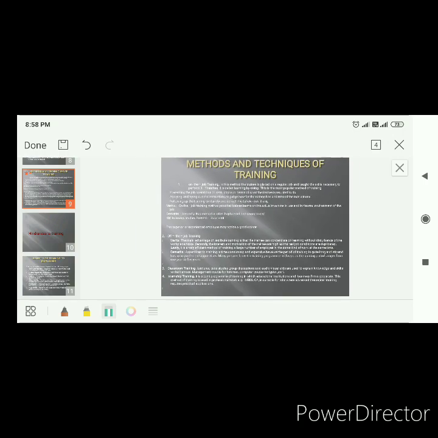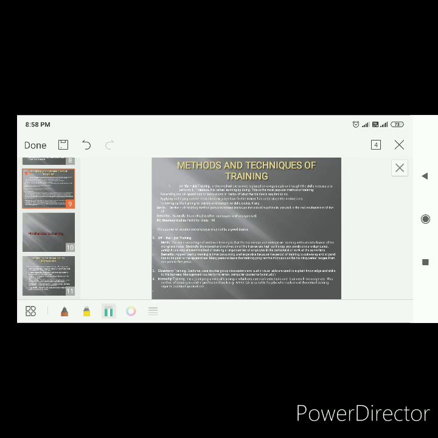Now I'm going to reduce the slide so that you can see the methods and techniques of training which we have done so far. All these points are important. Some of the things which are not there on the slide I have spoken about. Kindly note them down. I have spoken about vestibule training and apprenticeship training, which are not there on the slide. You can take them down in the register from the explanation, and then you can have your complete information ready.